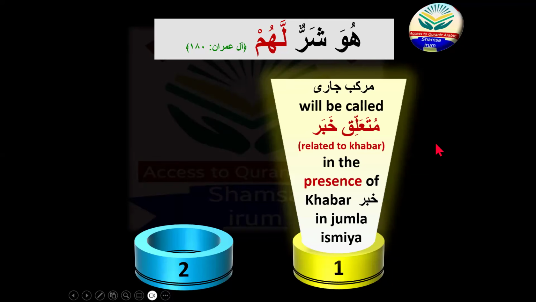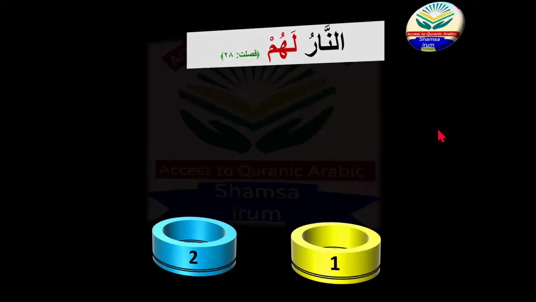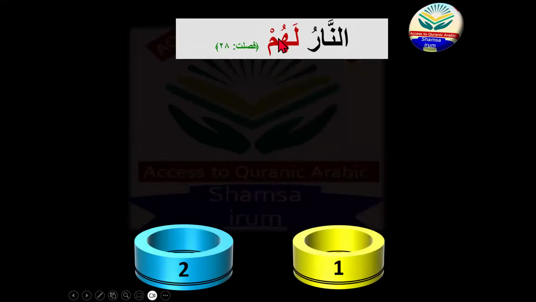Okay, let's move to one more slide, one more exam game. Annaru lahum. If I move back, I choose lahum here as well, and lahum there as well. I choose the same word group for you so that you can know what lahum will become now. You have to check whether the predicate, the khabar, is mentioned here or not. If it is mentioned, then what will lahum be called? If it is not mentioned, then what will lahum be called? Your time will start now.